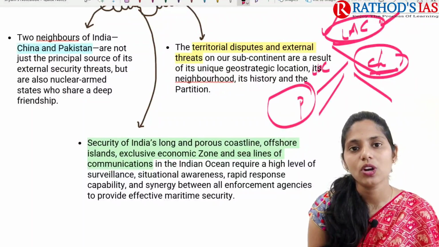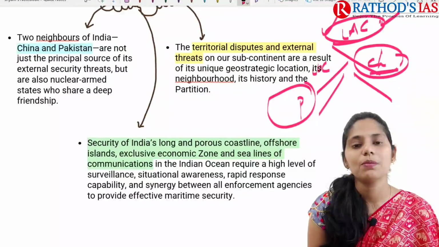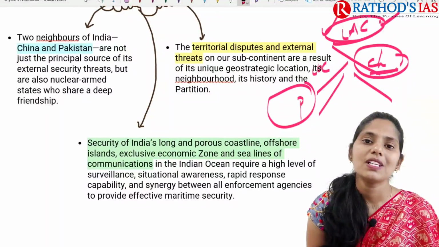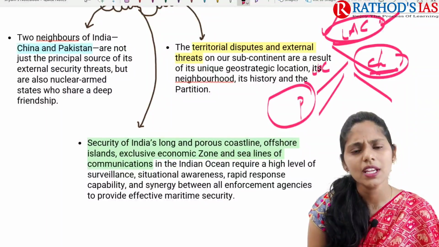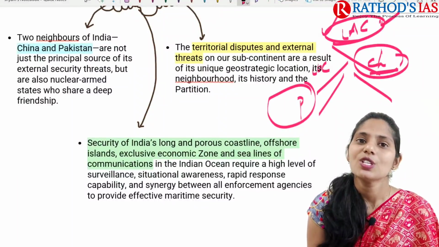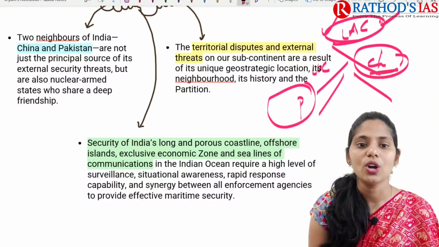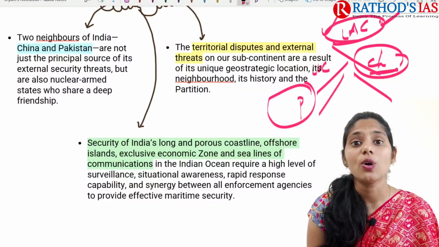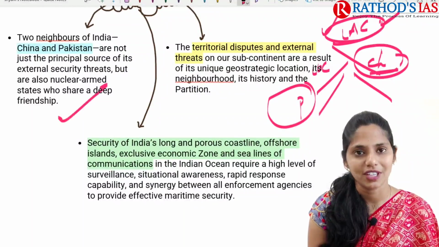Till now, there is no complete disengagement in some areas, right? So we went for multiple rounds of commander level talks, and we saw some disengagement in the Pangong Tso Lake area as well as some other areas, but in some areas we still need to go for disengagement, right? So if you're talking about the two neighbors, China and Pakistan, they are not just the principal source of external security threats, but they are also nuclear armed states. Okay, so this is one cause of concern.